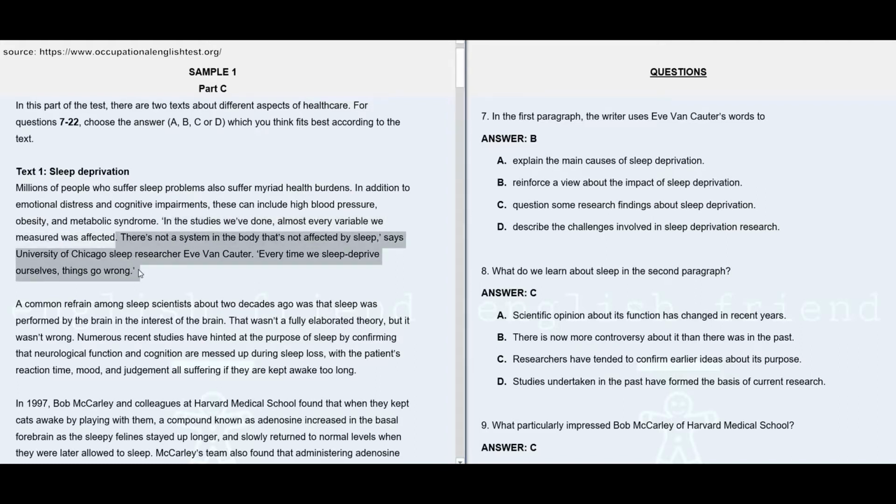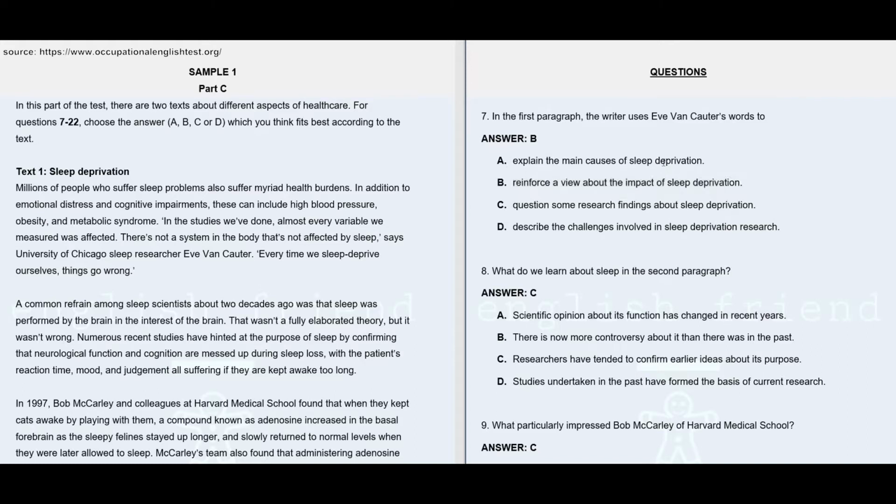Here in the last portion, E1 Carter also shares the same opinion. He says things go wrong every time we sleep deprive ourselves, and there is no part of the body which is not getting affected by sleep, according to E1 Carter. So we may understand that the writer uses E1 Carter's words to support, or in other words, to reinforce the idea about the impact or the effect of sleep deprivation which was found in this study. That's why option B is the answer in this case.